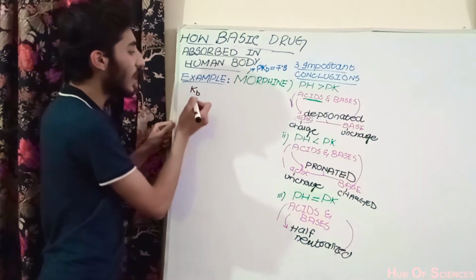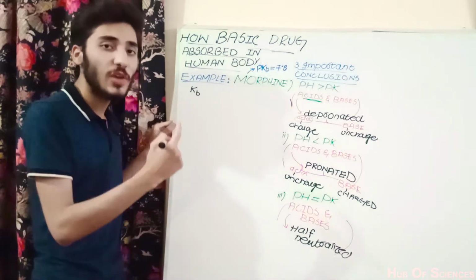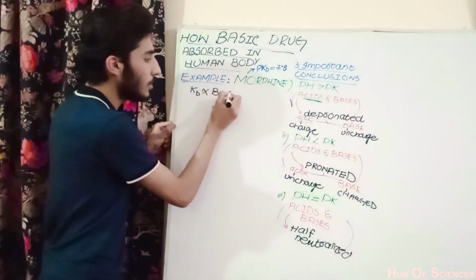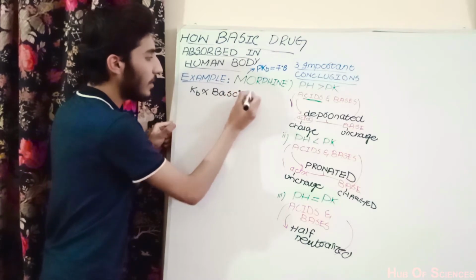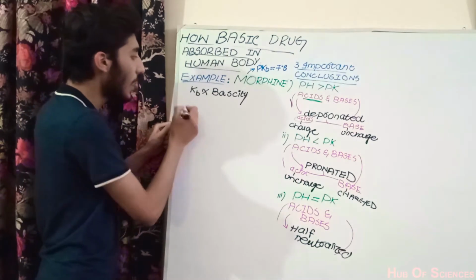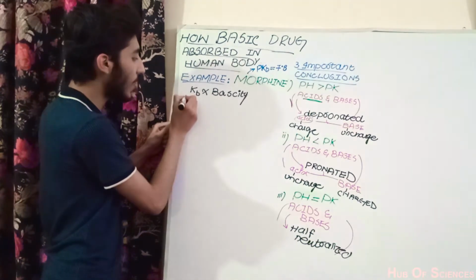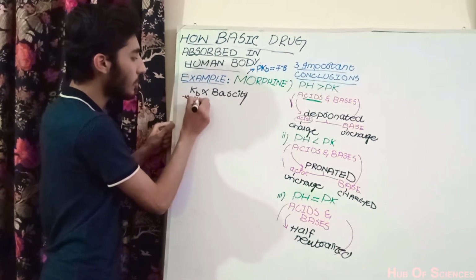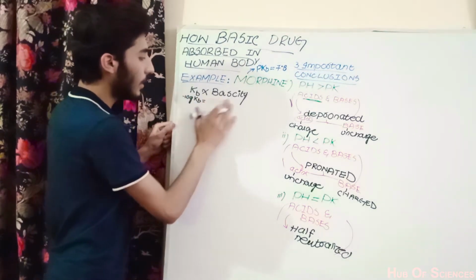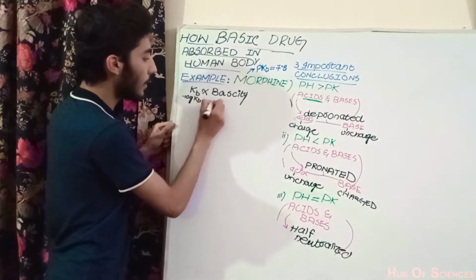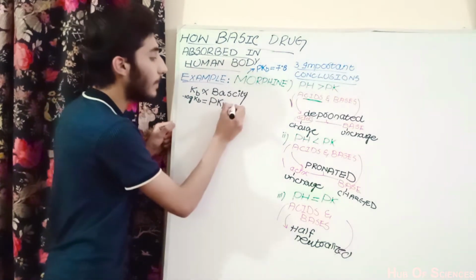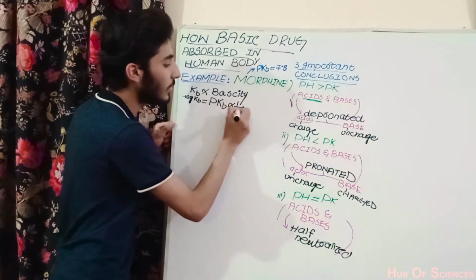And what does this Kb suggest? If its value is higher, then the base will be more basic in nature, meaning Kb is directly proportional to the basicity. The negative log of Kb is called the pKb. The pKb is not directly related to the basicity, it is inversely related to the basicity.